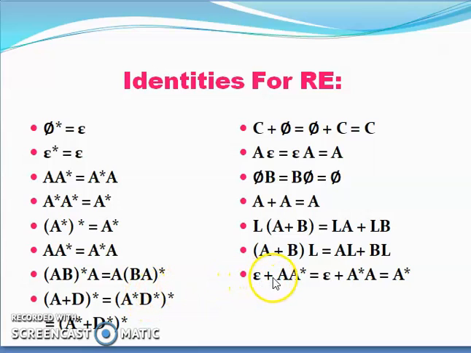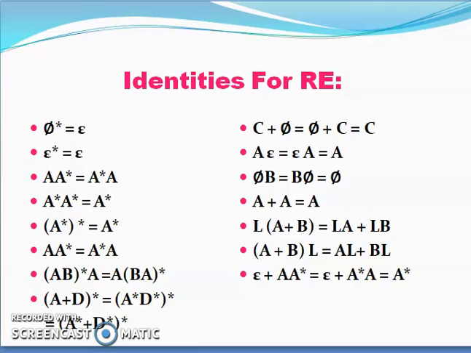Then we have empty added into A star. This means A into A star is the positive closure of A, and if we add empty into it, it will give us A star, because in the positive closure, if you union the empty symbol, it will give you the A star. And then we have A plus B whole star can be written as A star B star whole star, or it can also be written as A star plus B star whole star.